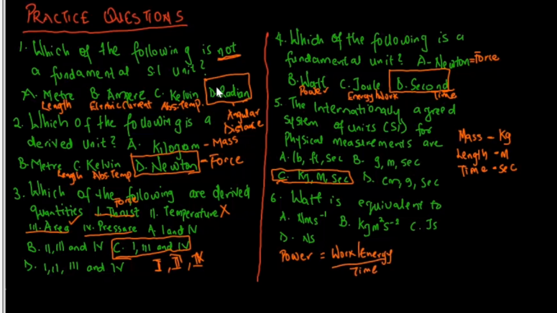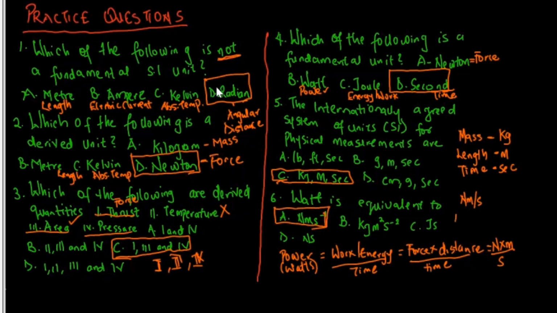So energy or work done is calculated with force times distance, force times distance over time. And force is measured with Newton, distance measured with meter, over seconds. So if we multiply that and divide, we are going to end up getting Newton meter per second, which is synonymous to option A. So the equivalent to watt is Newton meter per second.